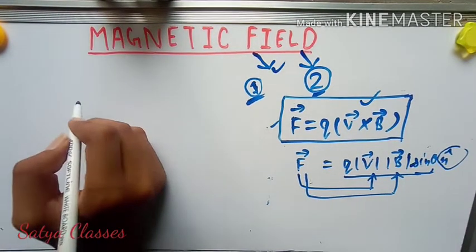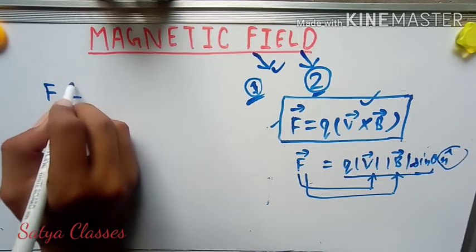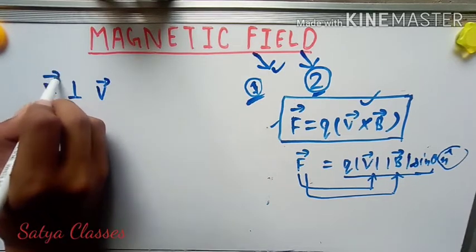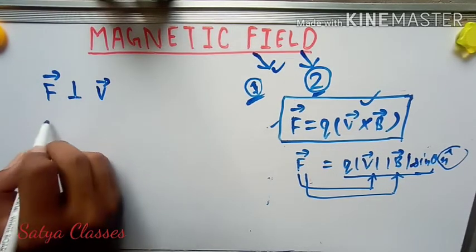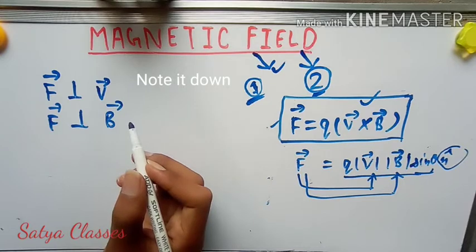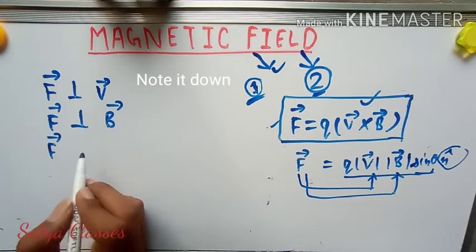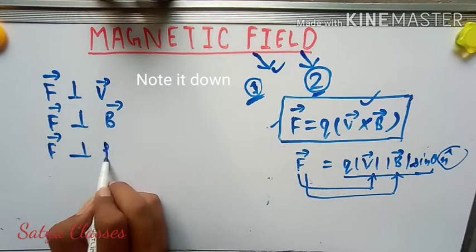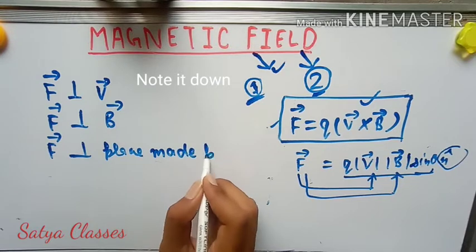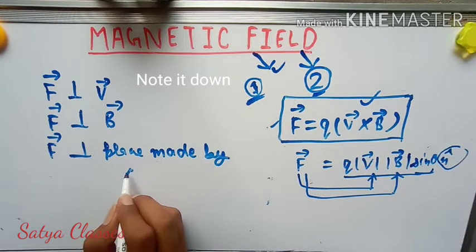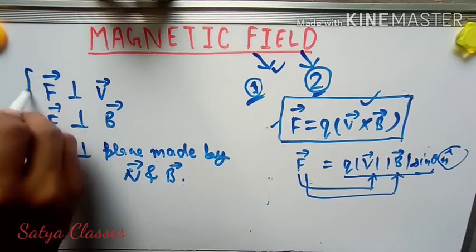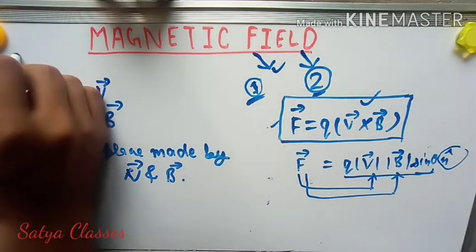So I am writing those points here. F is perpendicular on B vector. Okay, this is the sign of perpendicular. F is perpendicular on v vector. Okay, the third point is F is also perpendicular on the plane made by B and v vector. Okay, note this point in your copy.